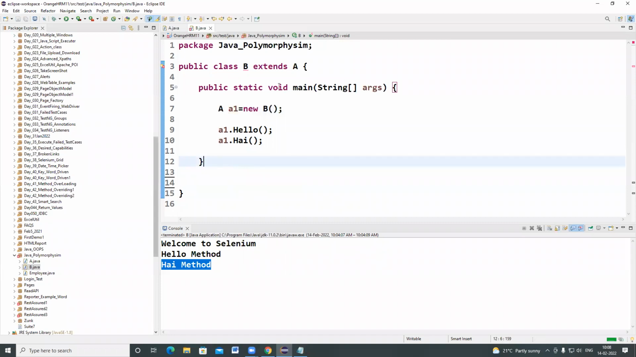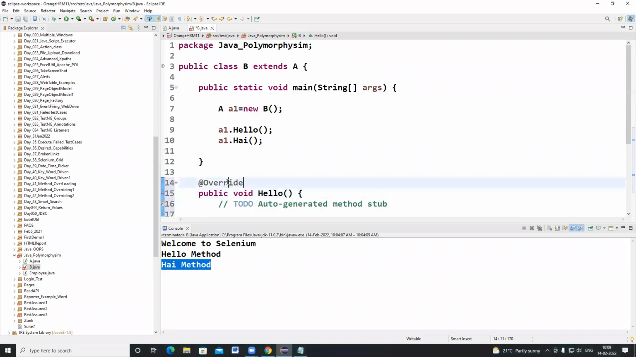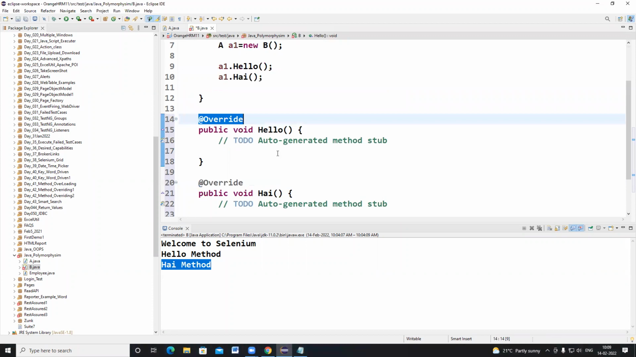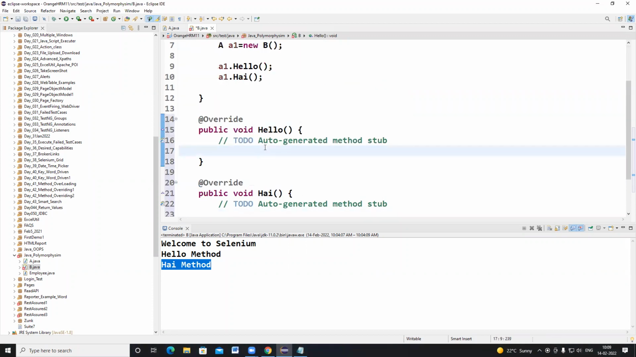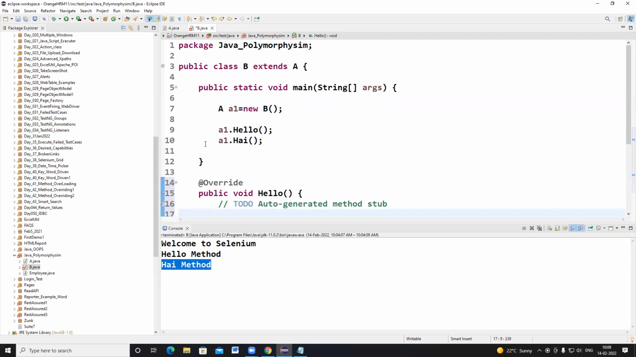See, now it is showing add unimplemented methods. See, automatically @Override is added. Okay, it's adding. That means its parent class methods are being overridden by class B. Okay, I will show you that example, you will come to.